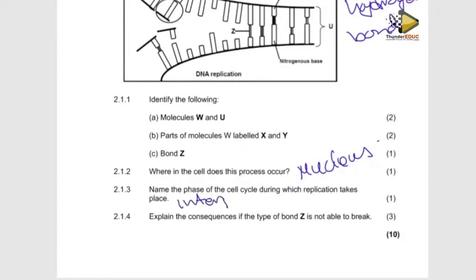Interphase. Then explain the consequences if the type of bond Z is not able to break. What if these bonds don't break? Definitely you won't have two strands. It means that there is no unzipping. So if there is no unzipping, it means that there will be no formation of new strand, and then it means that there will be no DNA replication.